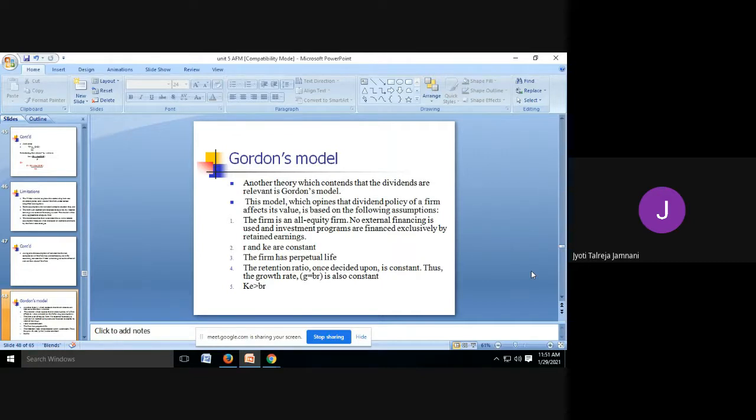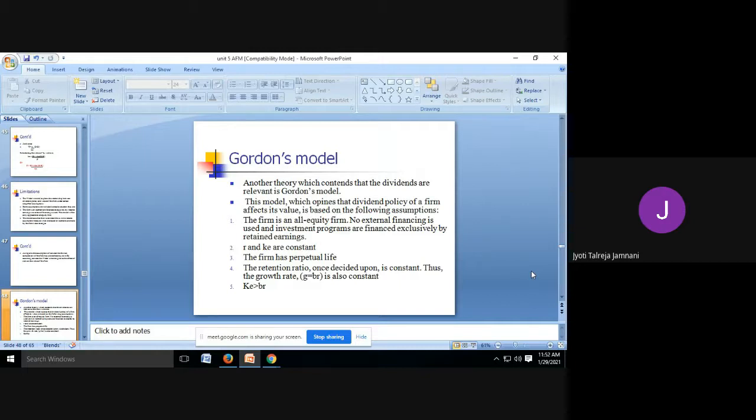The firm can decide the retention ratio depending on their investment requirements. If this year I don't have any investment, I will retain 0%, and I can give full 100% as dividend. Next year, if I have good investment opportunities, I may retain up to 90% and only 10% dividend can be given. So it differs with the firm's investment requirement. This assumption is also not holding good in real life. And he says the growth rate is equal to the retention ratio times the return, which was also said by Walter. And because return and retention ratio both are constant, growth also is constant.